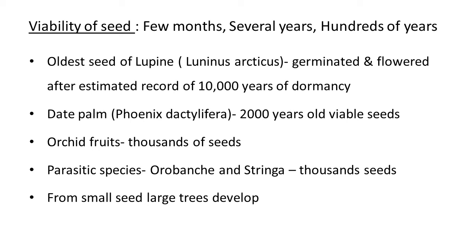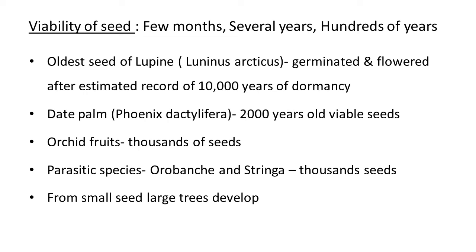Some interesting examples. On this earth, the oldest seed found is of lupin. The plant name is Lupinus arcticus. These seeds germinated and flowered after an estimated record of 10,000 years of dormancy. Just imagine, 10,000 years. It means that they remained viable for this many years of dormancy, and after tiding over this period of 10,000 years, they can germinate.